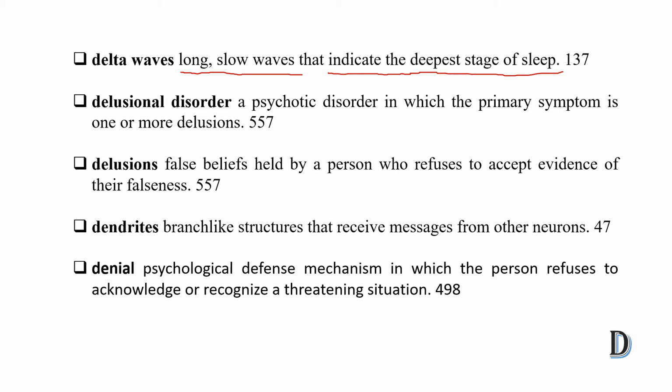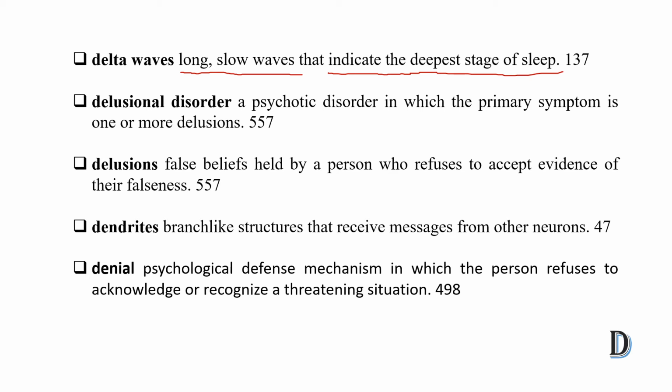Next is delusional disorder. Delusional disorder is a psychotic disorder in which the primary symptom is one or more delusions. Basically, a person or thing or object is not available, but still the person behaves as if some stimulus, some person, some objects are there. So this is called delusional disorder.